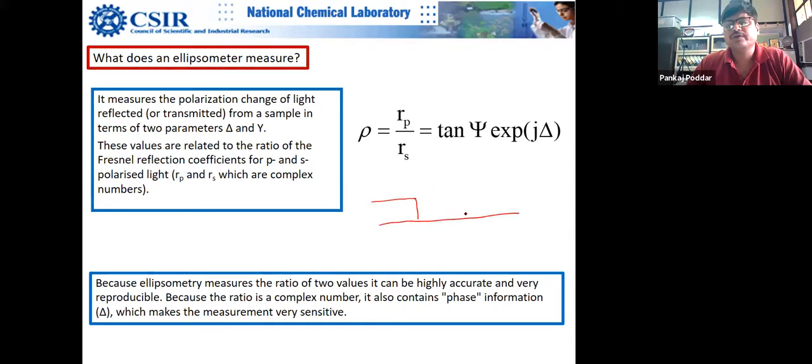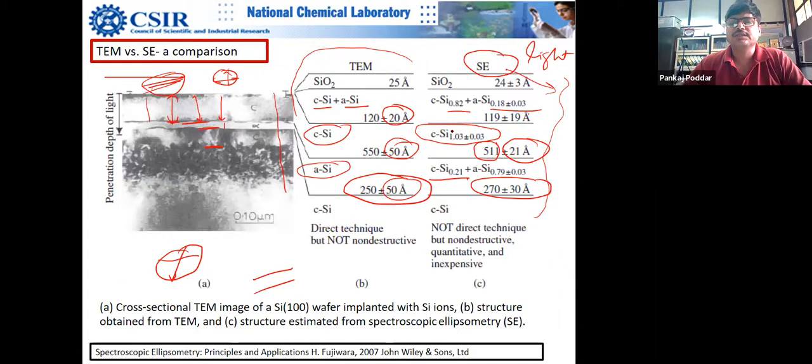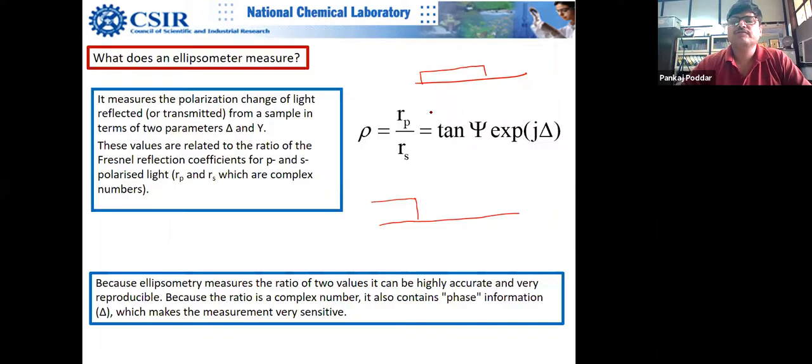For example, this is your film. AFM cannot see multi-layer. Number one, AFM can never tell you the multi-layer thickness. You have these multiple layers, and you have to have an exposed surface. If you don't have an exposed surface, then you can't measure the thickness.